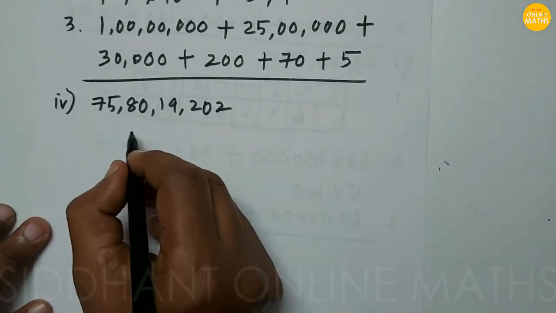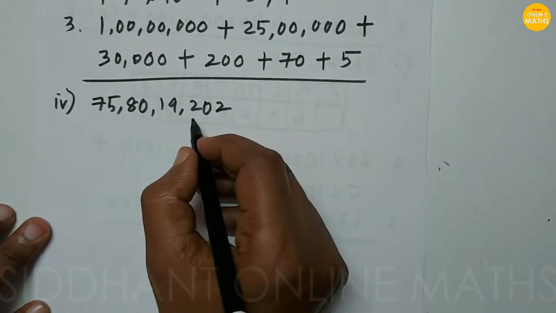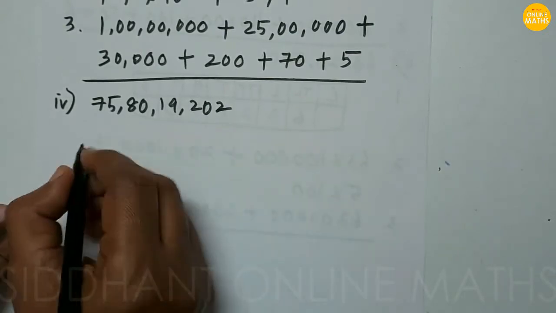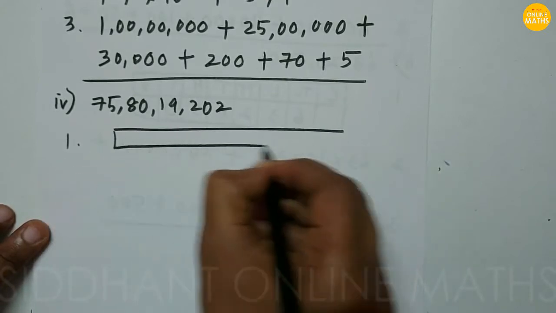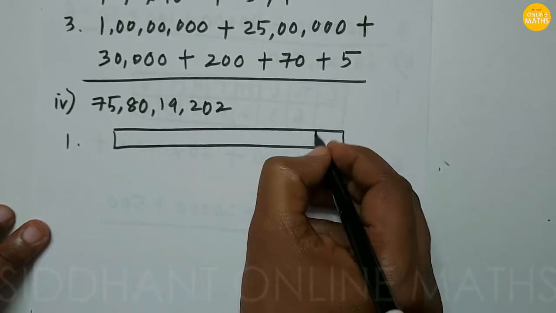So next number, fourth, 758019202. So first we are going to segregate the number according to the place value here.